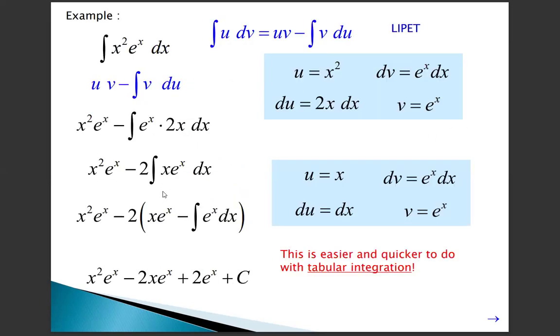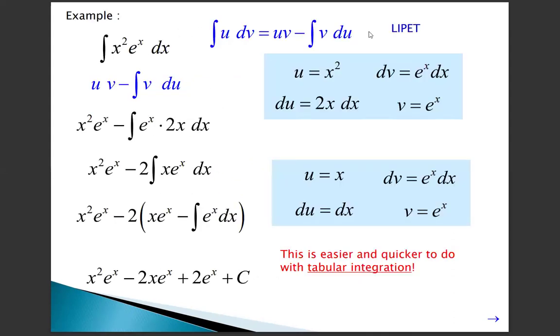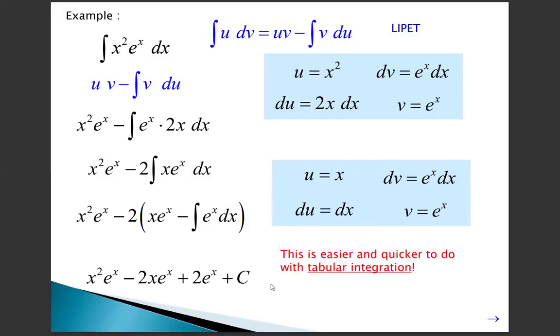The same problem we are taking here as integration by parts. Here, see x squared e power x dx, f of x chosen as derivative, g of x as integration. Taking integration by parts, u equal to x squared, dv equal to e power x. Applying integration by parts again, this is the same answer: x squared e power x minus 2x e power x plus 2 e power x plus c. This is easier and quicker with tabular integration.